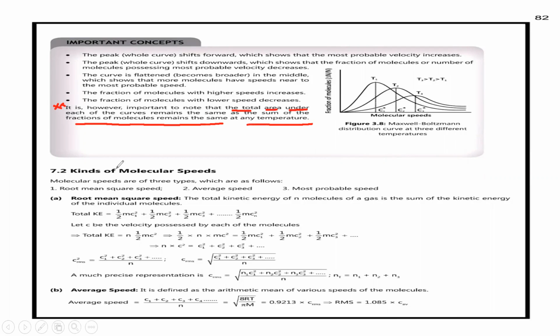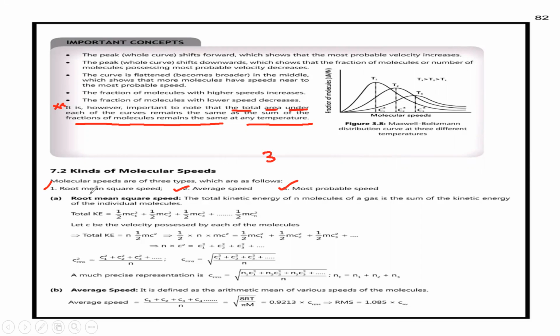So now, types of molecular speeds. We have only three types of molecular speeds: root mean square speed, average speed, and most probable speed. After finding this graph, they came to the conclusion that gas molecules move randomly in three types of molecular speeds. How many types? Three types. What are those three types?